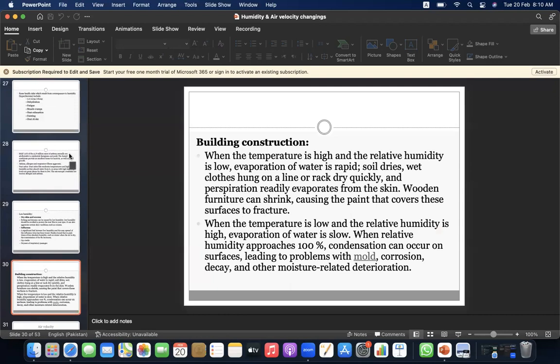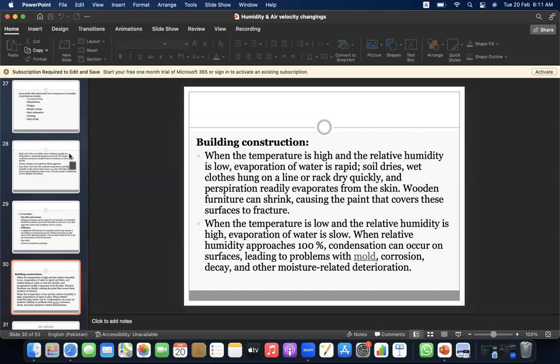Building construction. When the temperature is high and the relative humidity is low, evaporation of water is rapid, soil dries, wet clothes hung on a line or rack dry quickly, and perspiration readily evaporates from the skin. Wooden furniture can shrink, causing the paint that covers these surfaces to fracture.